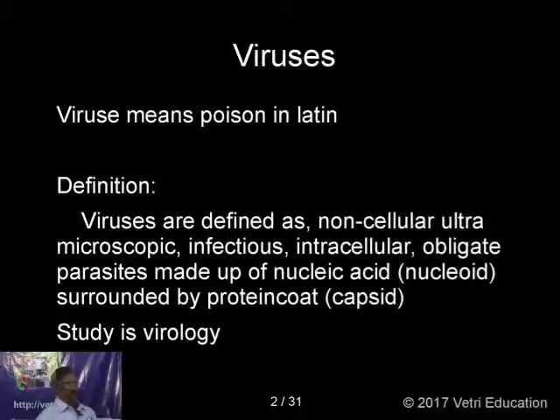And infectious, that is, they infect organisms, both plants and animals, and cause disease. Intracellular, they are inside the cell. When they are outside the cell, they are not living, they cannot do anything, they are not infectious. And when they are inside the cell only, they will be causing diseases.